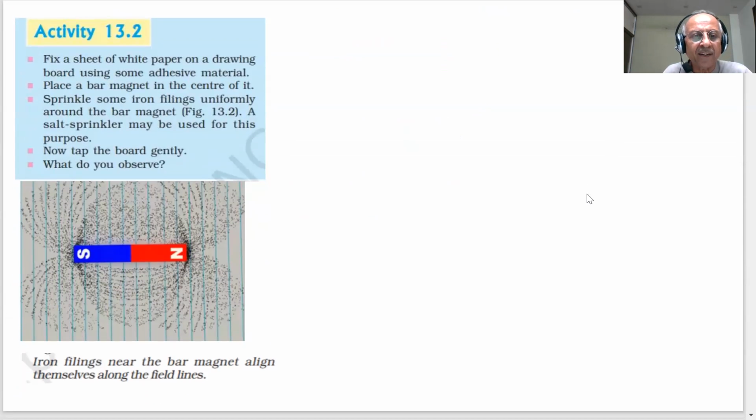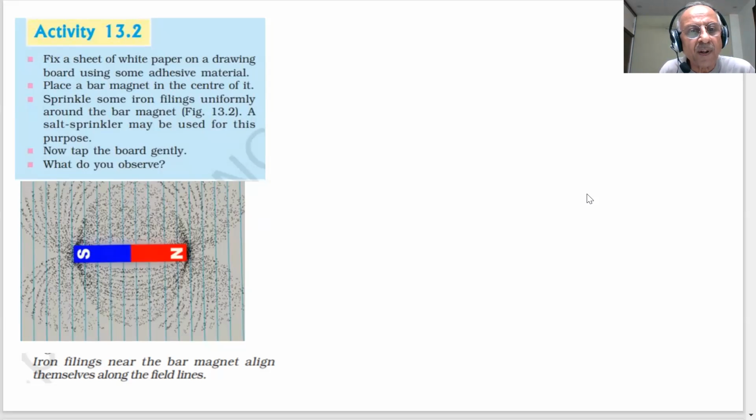Now we are saying that every magnet has a field around it, and there are magnetic lines of force. So how will we show it? By an experiment. There are magnetic lines around a magnet, so we can perform another experiment or activity.